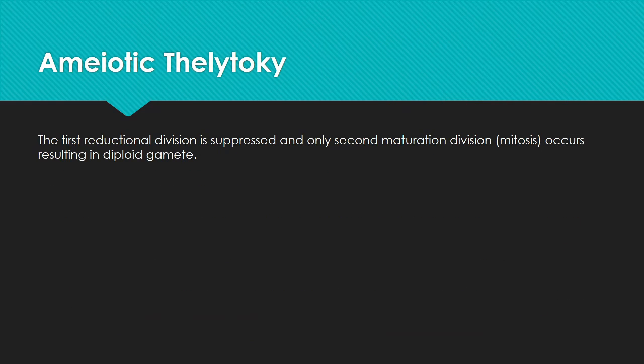Another is the ameiotic thelytoky. In ameiotic thelytoky, the first reductional division during meiosis is suppressed and only the second maturation division occurs, that is mitosis, thereby giving rise to the diploid gametes. So let's sum up. We have natural parthenogenesis of different types. One is the arrhenotoky or the haploid parthenogenesis, the other is the diploid parthenogenesis.